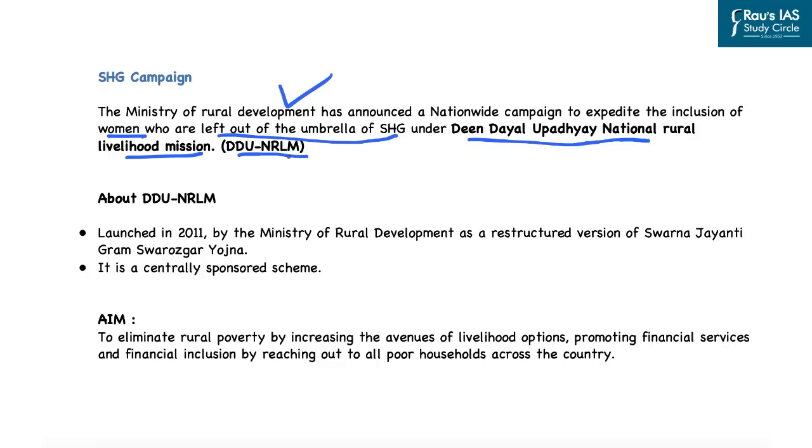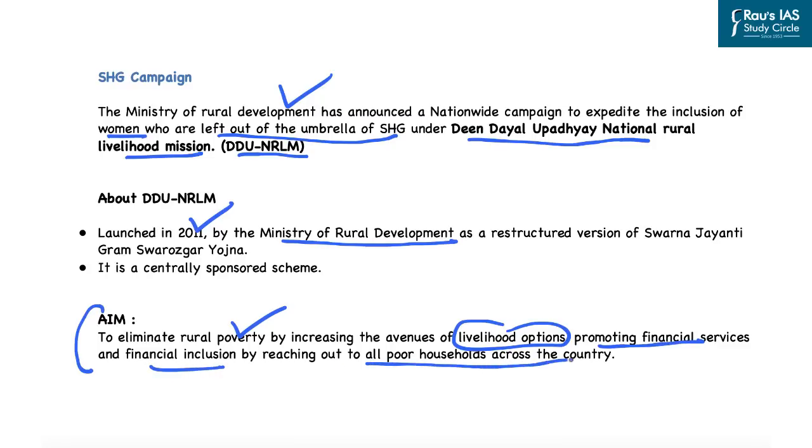And that is why the Ministry of Rural Development has announced this campaign to increase the speed of inclusion of the women who are left out of the umbrella of the self-help groups under this Deen Dayal Upadhyay National Rural Livelihood Mission. Now in this line, this Deen Dayal Upadhyay National Rural Livelihood Mission was launched back in 2011, and it was launched by the Ministry of Rural Development. The aim of this scheme is to eliminate rural poverty by increasing the avenues of livelihood options, promoting financial services and financial inclusion by reaching out to all poor households across the country.